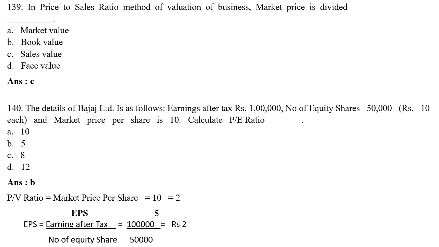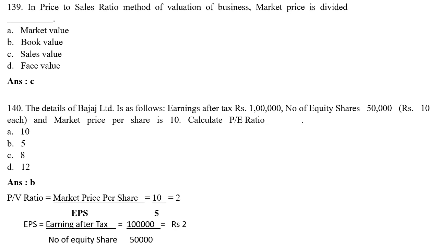The details of Balaji Limited are as follows. Earning after tax rupees 1 lakh, number of equity shares 50,000, rupees 10 each, and market price per share is 10. Calculate PE ratio. So the formula for PE ratio is market price per share divided by earning per share.